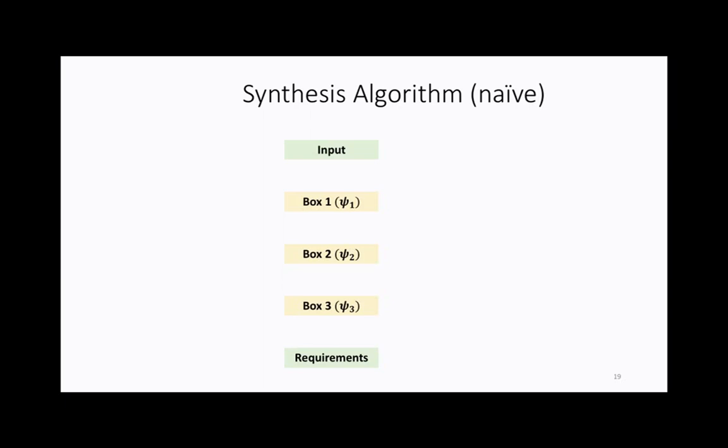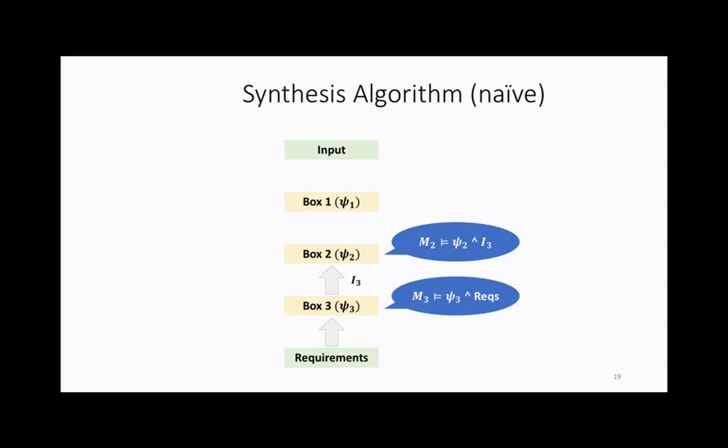So we can start the synthesis process from the bottom up. The requirements are known. We go to the first box, we generate the constraints, we find the model, and then from that model, we extract the inputs for the following box. And we go on and so forth. Just note here, sometimes we might extract inputs that are not valid. Then we go to one box and it tells us, oh, for these inputs we cannot find a model that satisfies them. So we have to go back one step and find a different input set. We can go on until we find an input that gives the final network configurations.